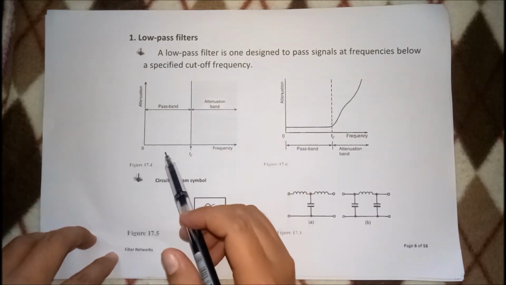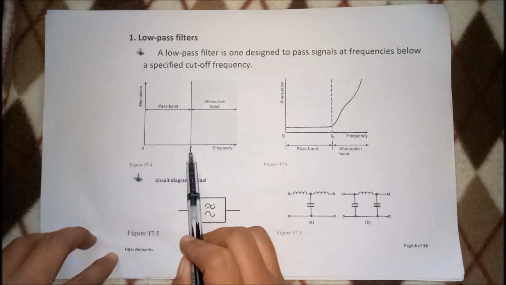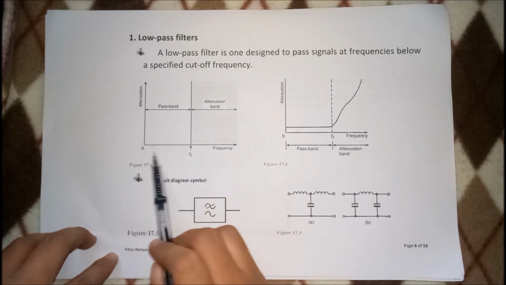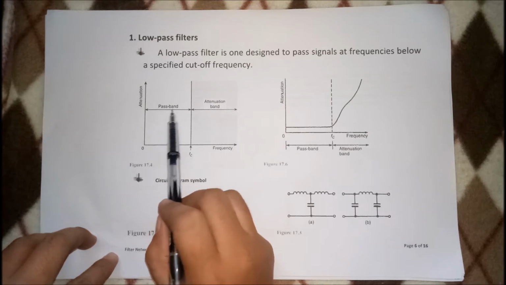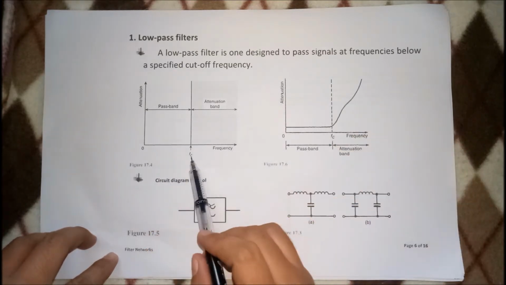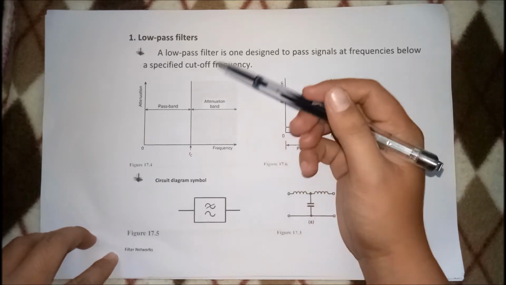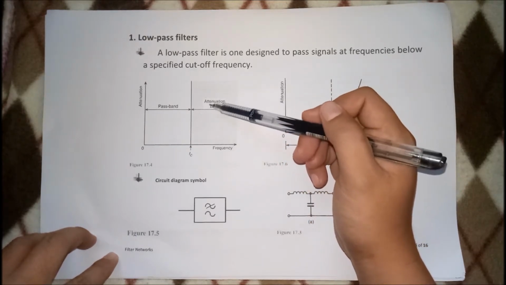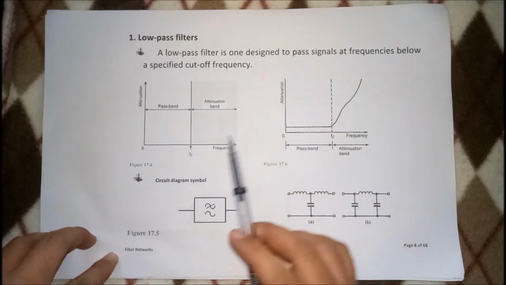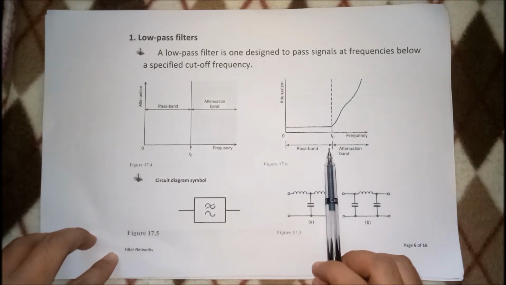Low-pass mo siya class, ibig sabihin, at lower than the cutoff frequency, this is the pass band. Okay? Higher than the cutoff frequency, this is your attenuation band or stop band. Or dito, yung signal mo is na-attenuate. Okay? So, kung titingnan mo siya class, para siyang ganito.